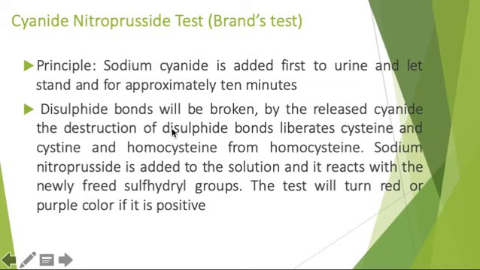The cyanide breaks the disulfide bonds, liberating cysteine from cystine and homocysteine from homocystine. Now sodium nitroprusside is added to the solution and it reacts with the newly formed free sulfhydryl groups. So the test will turn red or purple if it is positive.